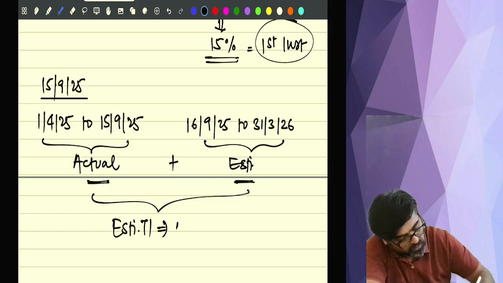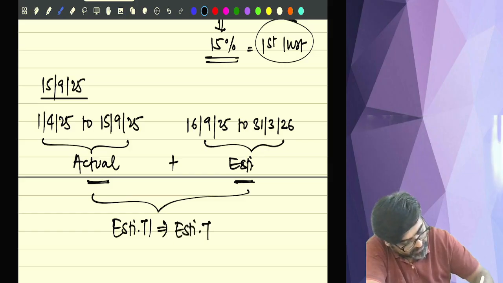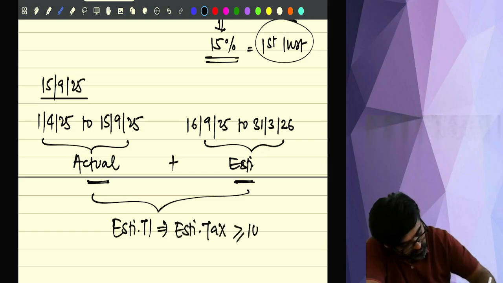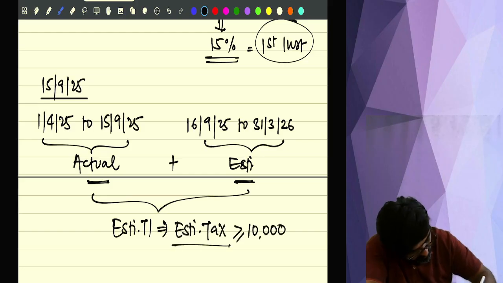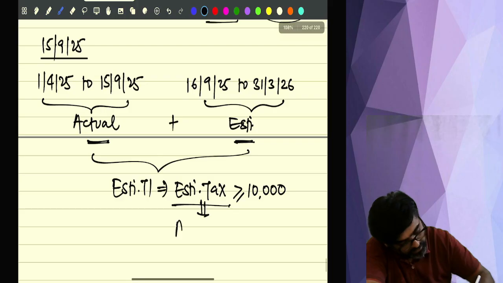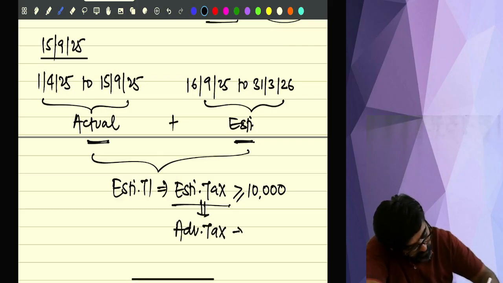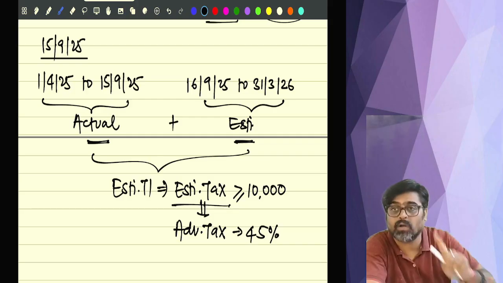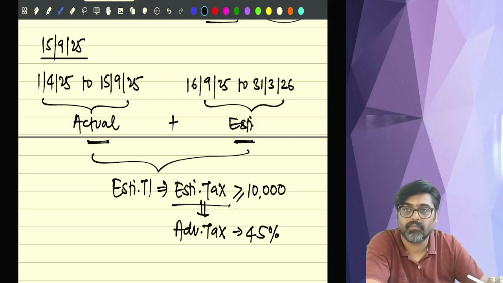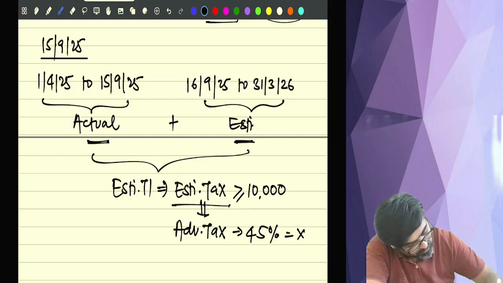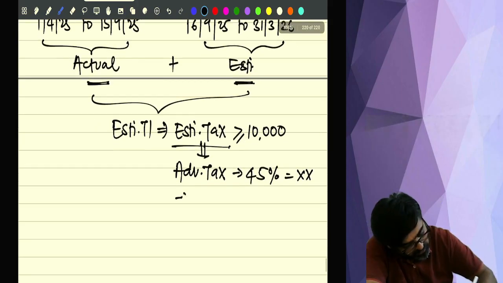On that again you calculate your estimated tax, which is 10,000 rupees or more, and this amount only is your advance tax. Now 45% of this amount should be paid on or before 15th of September. And out of whatever 45% you have calculated, you have already paid the first installment.